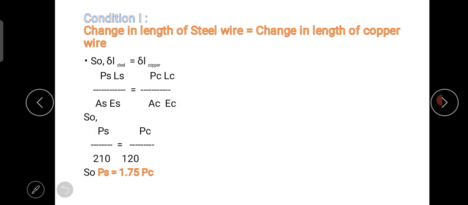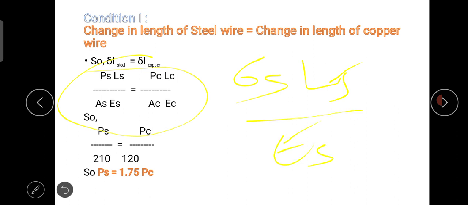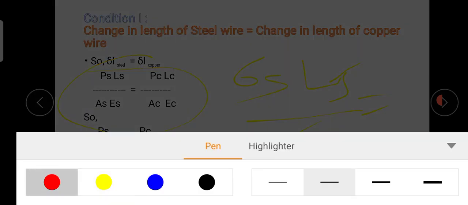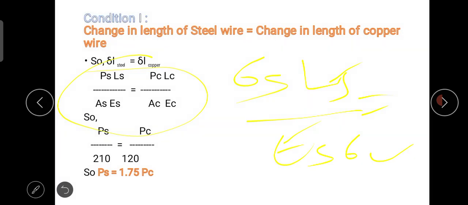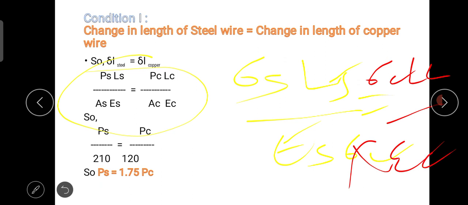Also, if we see this formula, we can also write it as PS by AS, which is nothing but the stress rho s into LS divided by ES, which is equal to rho C into LC divided by EC.